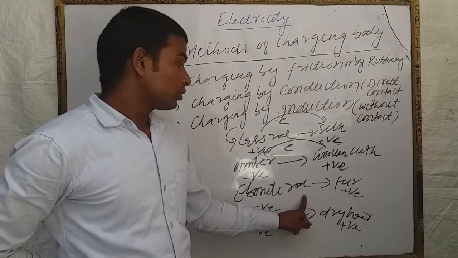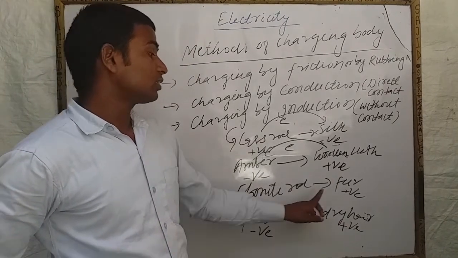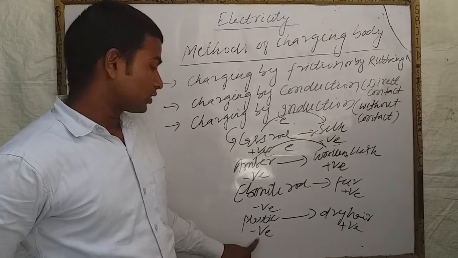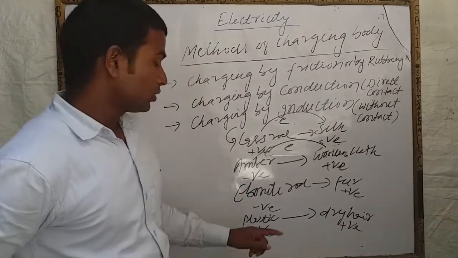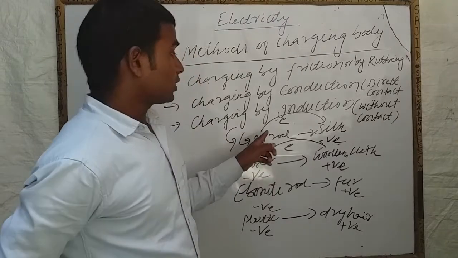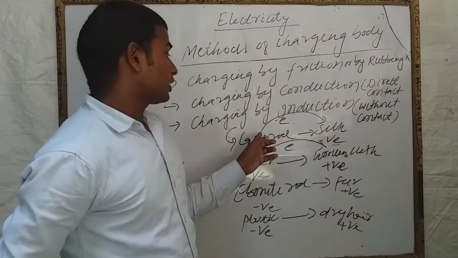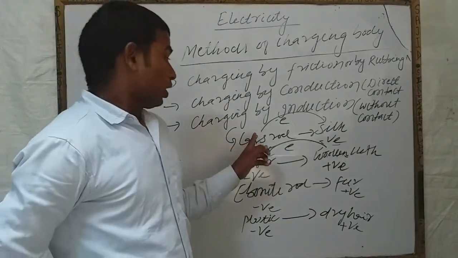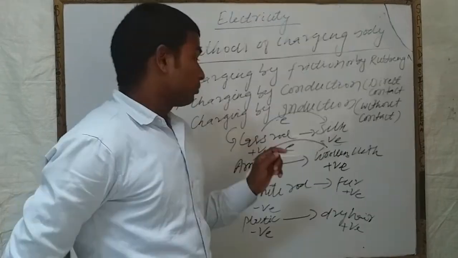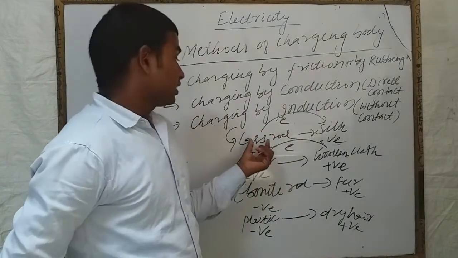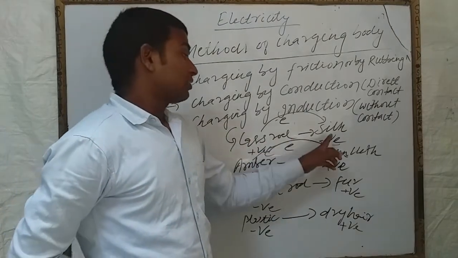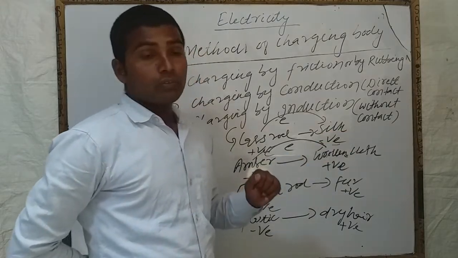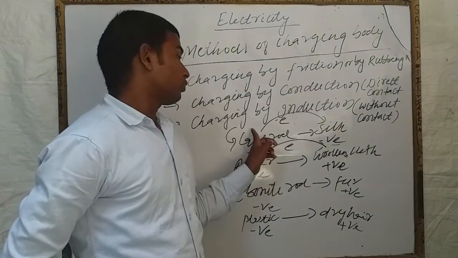In the same way, when an ebonite rod is rubbed with fur, the ebonite rod becomes negatively charged and fur becomes positively charged. A plastic comb rubbed with dry hair acquires negative charge and dry hair acquires positive charge. There may be a confusing question in your mind: why do electrons get transferred from glass rod to silk? It may also get transferred from silk to glass rod. Electrons get transferred from glass rod to silk because electrons are loosely held inside the atoms of glass rod, but the electrons are tightly held by the nucleus inside the atoms of silk.